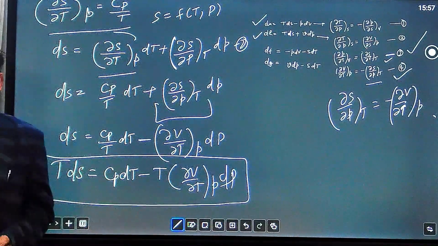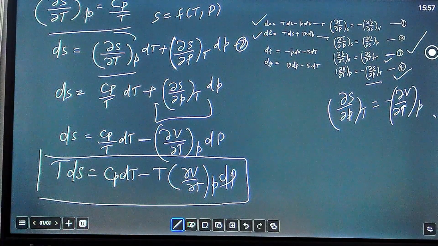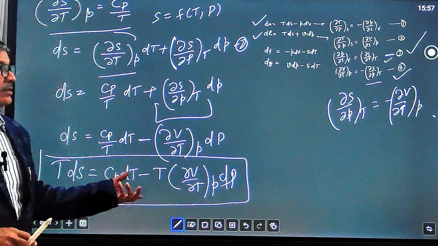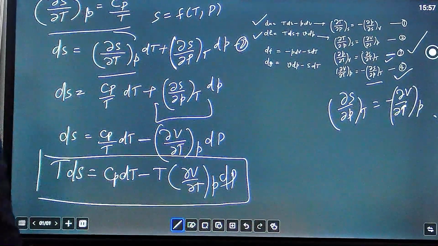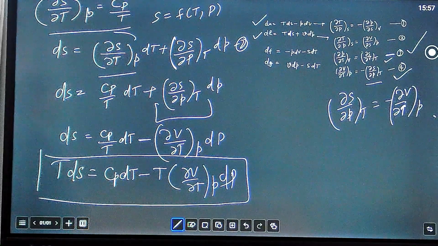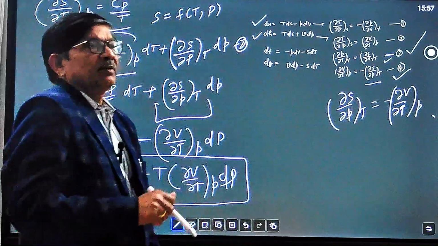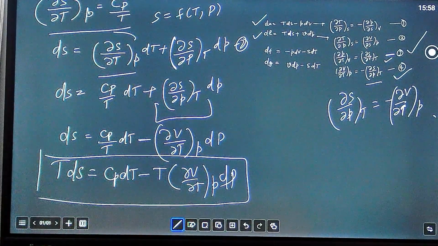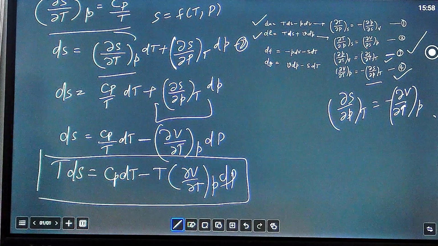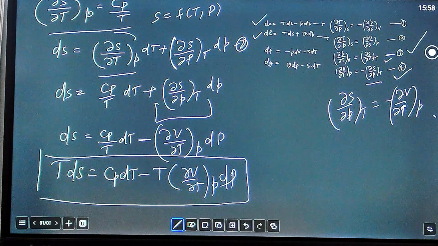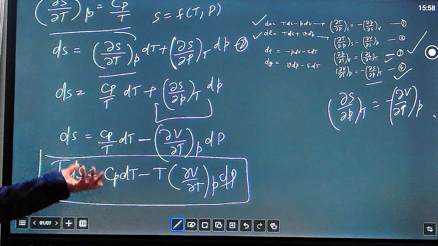There are infinite possibilities that you can derive. We have done these two TdS equations and four Maxwell equations, and further, among temperature, volume, pressure and entropy, we can form so many relations. It requires very rigorous practice to get mastery over finding all kinds of relations based on these pressure, volume, Maxwell relations.